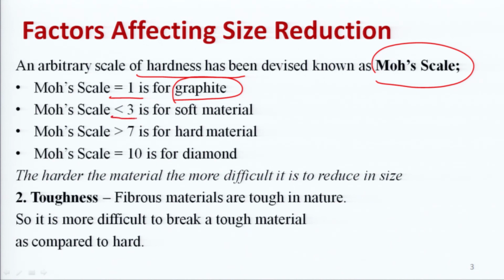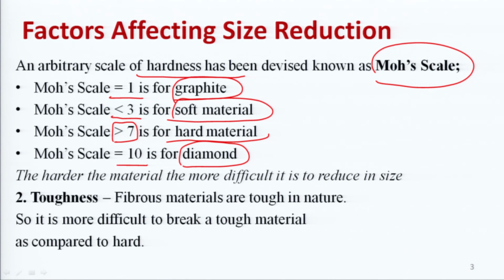If Mohs scale is more than 1 and less than 3, it is used for soft materials. That means the material is very much soft. If Mohs scale is greater than 7, that means 7 से ज़्यादा, it is used for hard materials. And if Mohs scale is equal to 10, it is used for diamond.